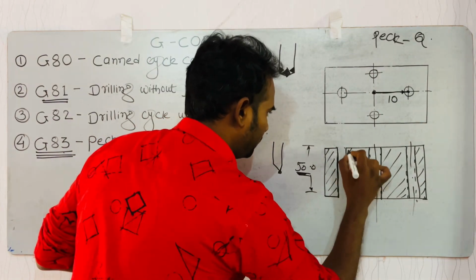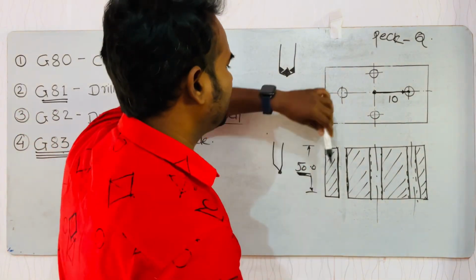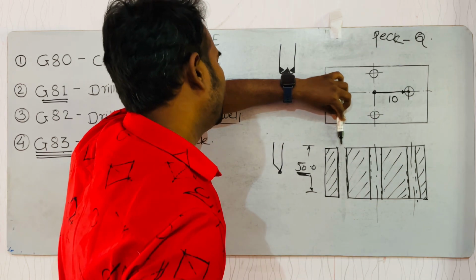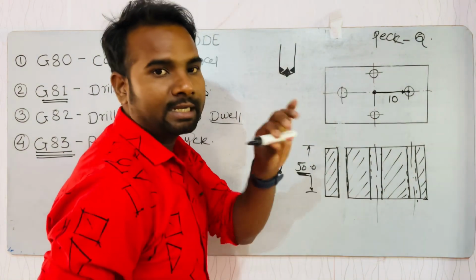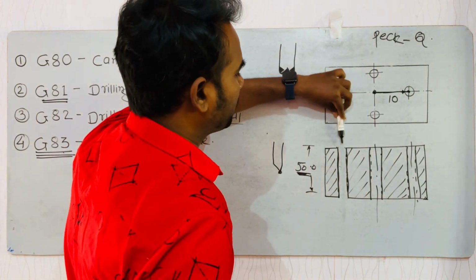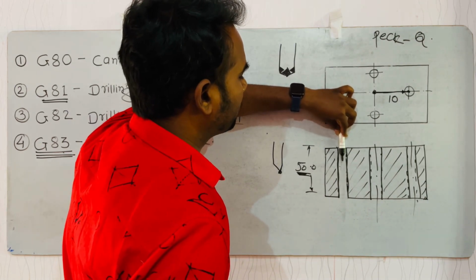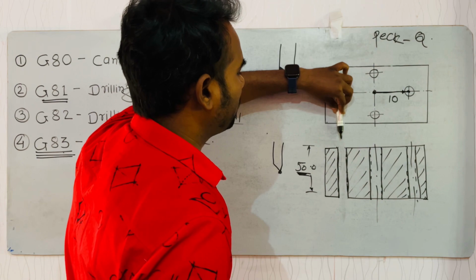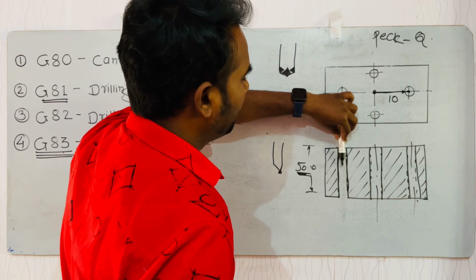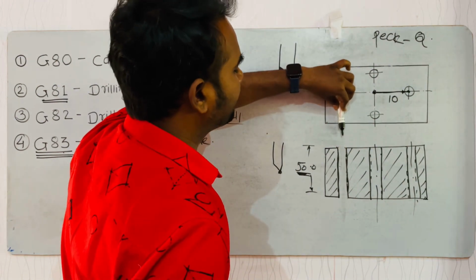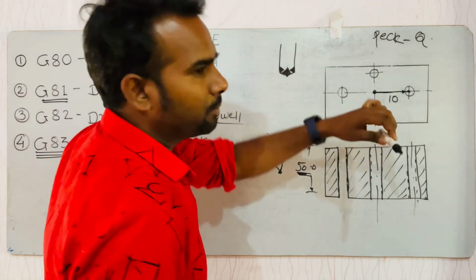If you have to do a drilling operation on this job, then you have to start drilling from the top of the job, and at that time you take the peck value 2 mm. Peck means depth of cut at a single time. First you give a depth of cut of 2 mm, and then our tool will retract to its initial point or the retract point. After that, our drill will go 4 mm and come to the initial point. After that, our drill will go 6 mm and come to the initial point. This value means peck value.